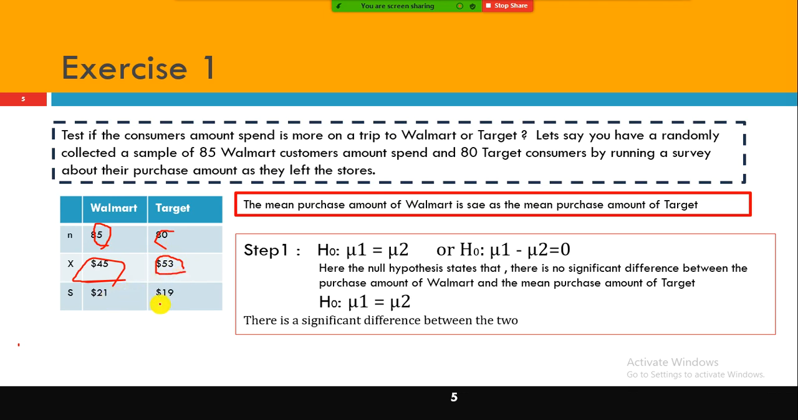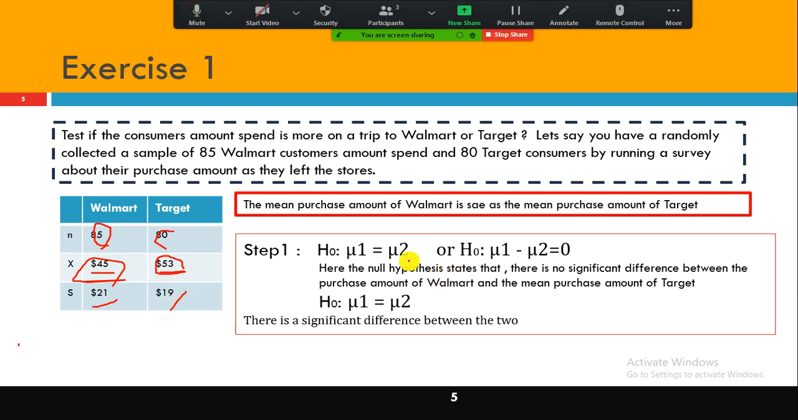The standard deviation is different here, right? Obviously the standard deviation will differ from one sample to another, though these samples need not be the same. Here the sample sizes are reasonably close, 80 and 85, but when they took the average amount spent by 85 customers, they got $45. The same thing is applicable here. The variance is this one.